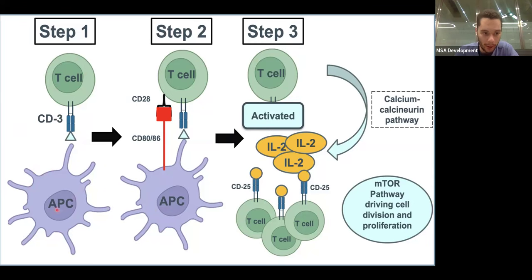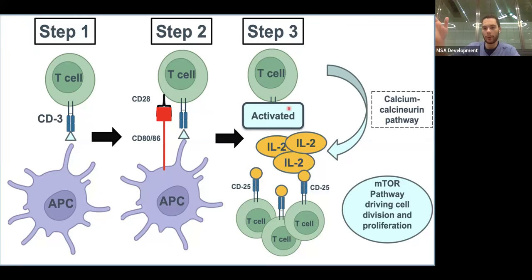The antigen presenting cell picks up an antigen and it presents it to your T cell on the CD3. After that happens, there is co-stimulation through this receptor, CD80 or 86, binds to the CD28 on the T cell. And this causes the activation of the T cell. It causes a lot of pathways inside, specifically the activation of the calcium-calcineurin pathway.